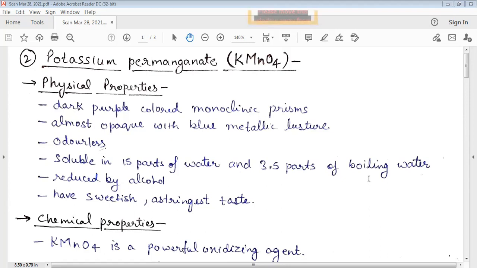The molecular formula of potassium permanganate is KMnO4. Now we will discuss the physical properties. It is dark purple in color. These are monoclinic prisms. These are almost opaque with blue metallic luster. It is odorless. It is soluble in 15 parts of water and 3.5 parts of boiling water. It is readily reduced by alcohol, and if we talk about taste, it has a sweetish astringent taste.